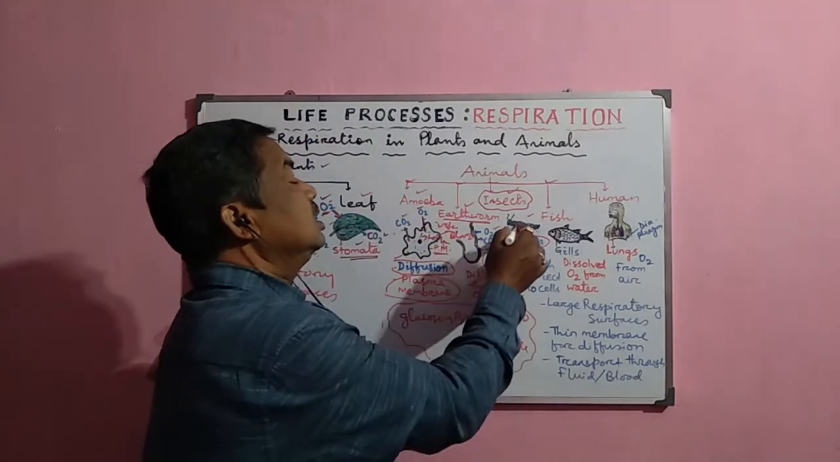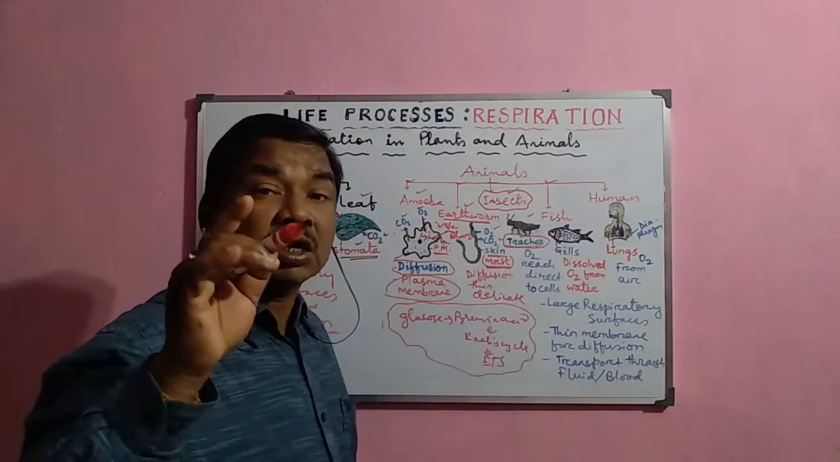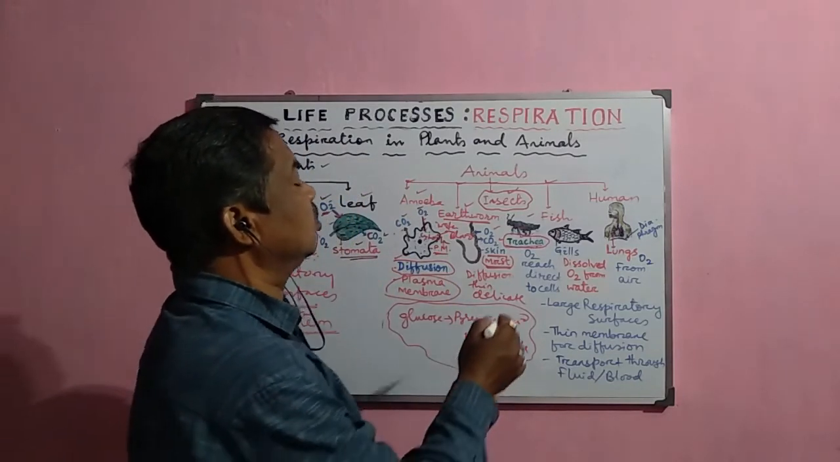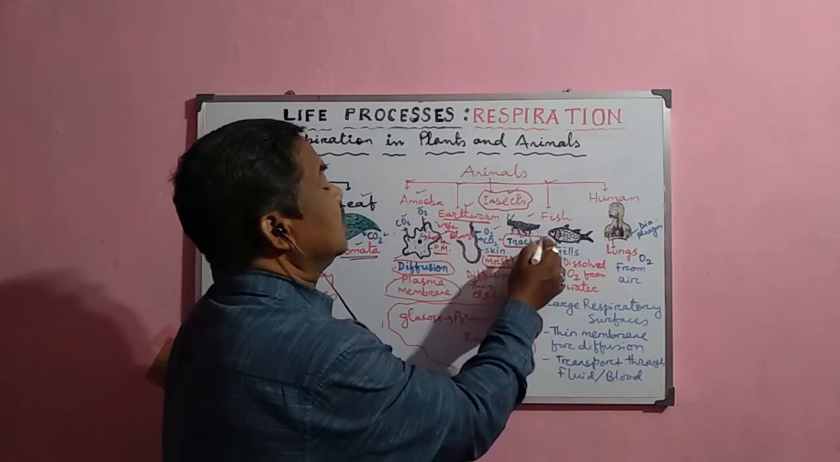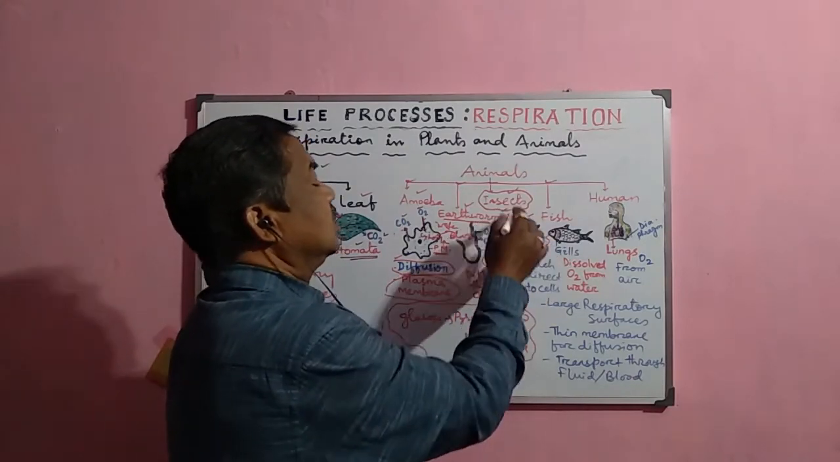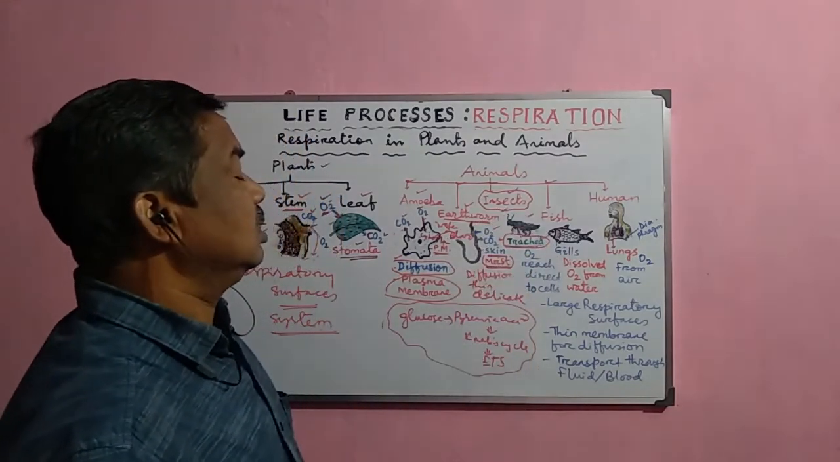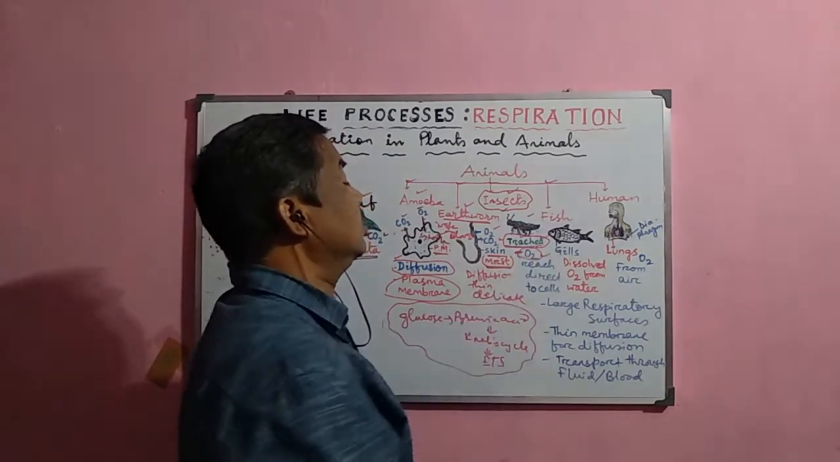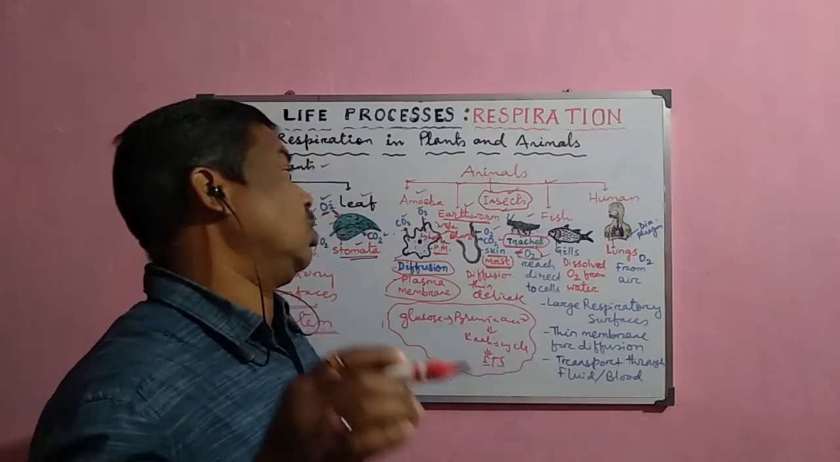So here the oxygen is transported in the gaseous form to each and every cell with the help of the special system that is called the tracheal system in the case of insects. That is why here the oxygen directly reaches each and every cell in the gaseous form.